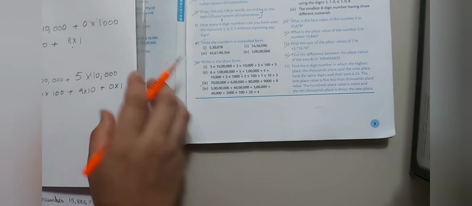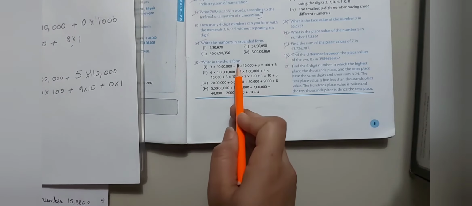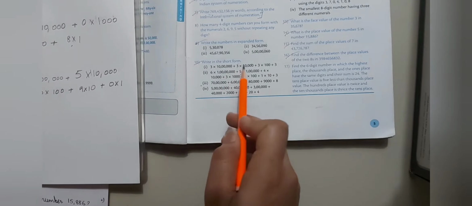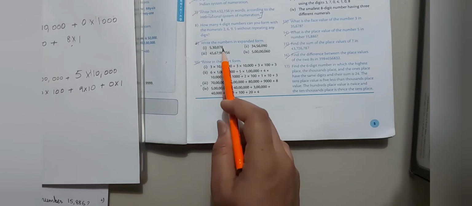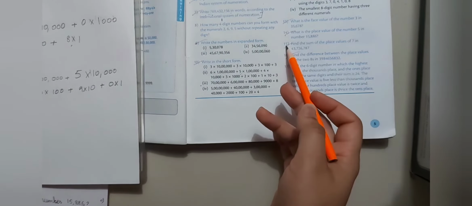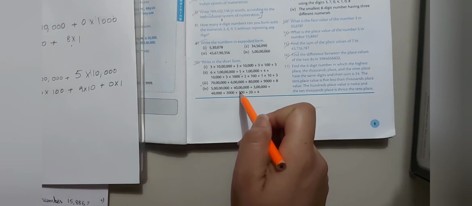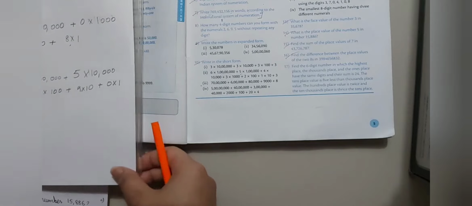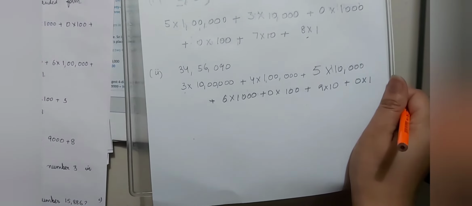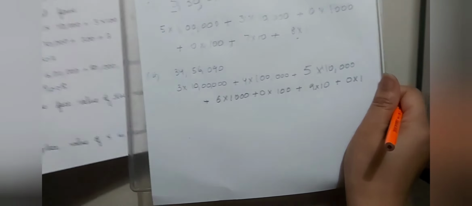What is the next question? Write in the short form. We are given a number, and we have to write that number in the short form. Previously, we had the short numbers and we expanded them. In the next question, we have the expanded form and we have to write it in a simpler form. Okay, let's have a look at the first question. In the first question, we have a statement. Firstly, let me write down the statement.